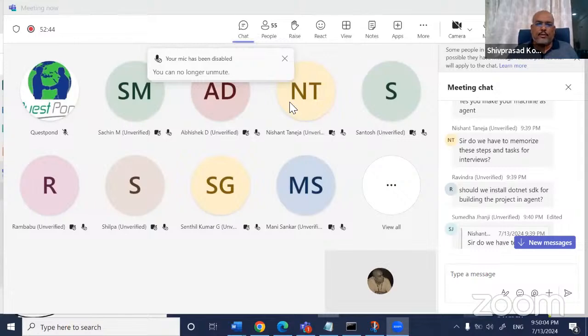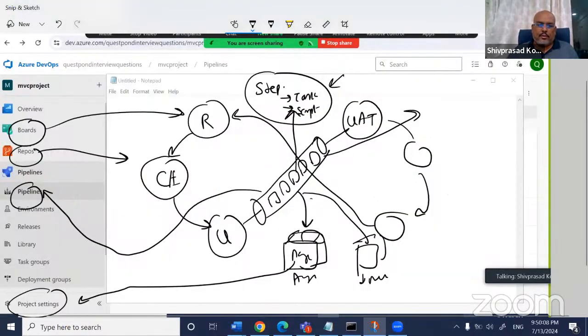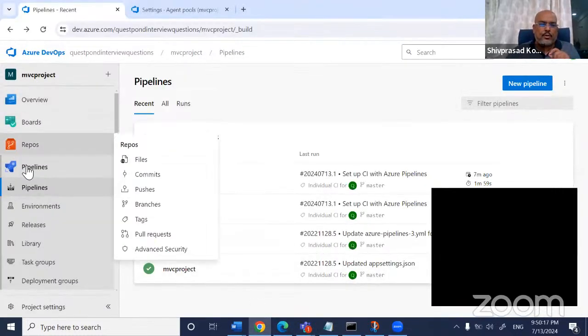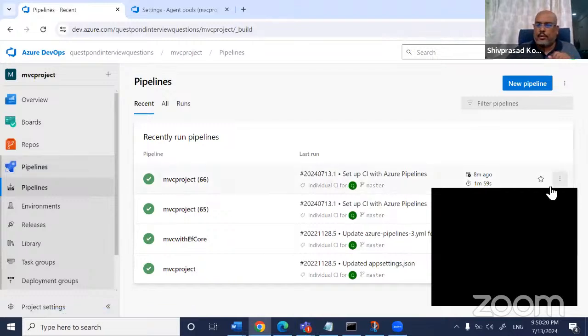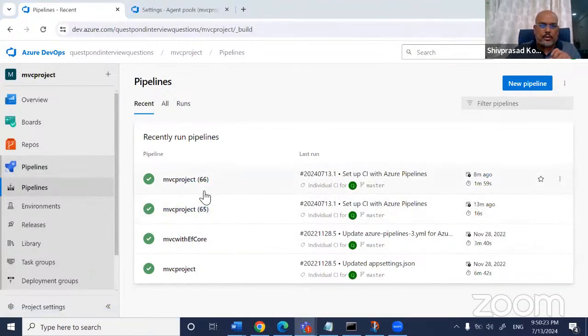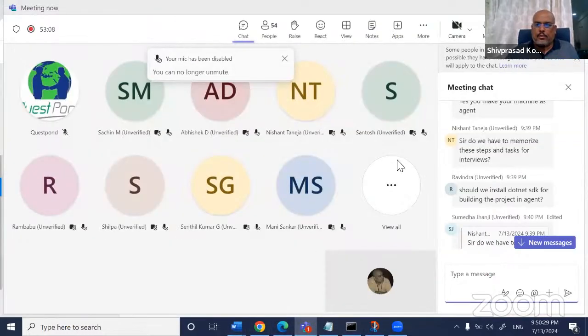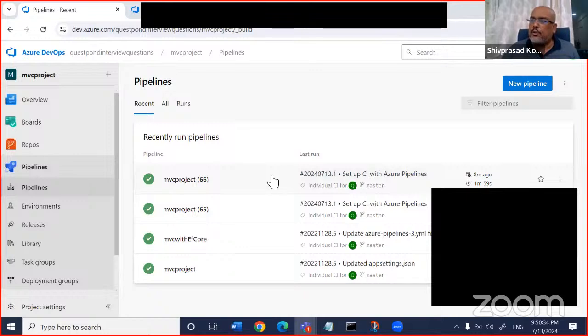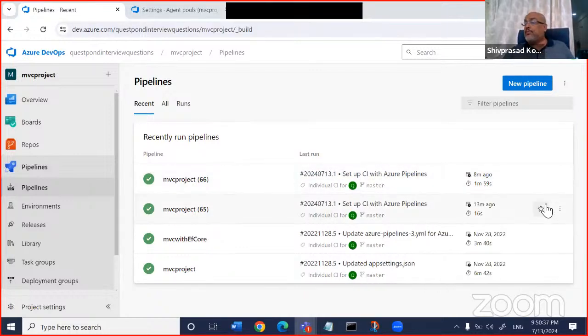What I want to say is, I must have to share. Oh gosh. So memorize steps. See, you don't have to memorize steps. Remember, when you go to the pipeline, I'll keep my computer on, right? Can everyone see my screen? Let me see. Okay, my share is not on. Questpond support, please see that when you are making this video live on YouTube, the Teams thing should not be seen online. Just make that very sure, because many people's names will be exposed, which I don't want, right?